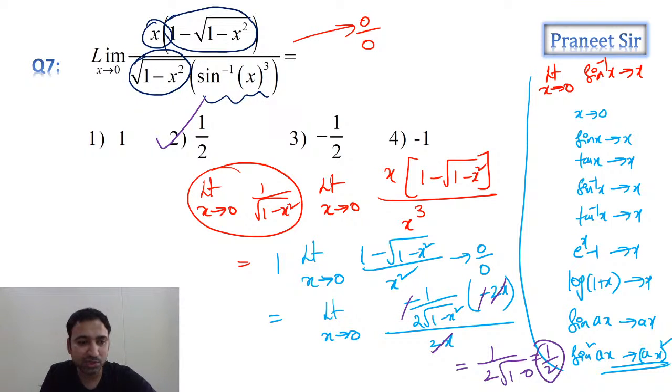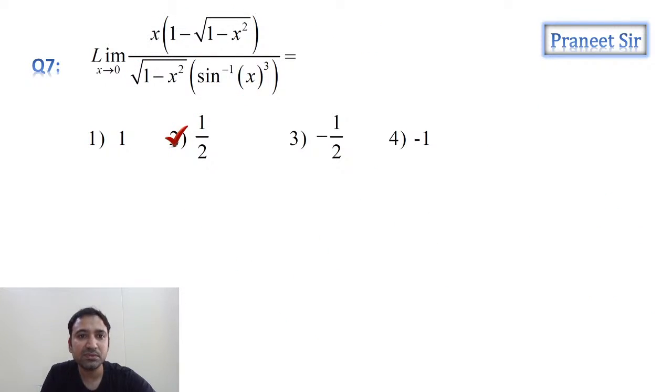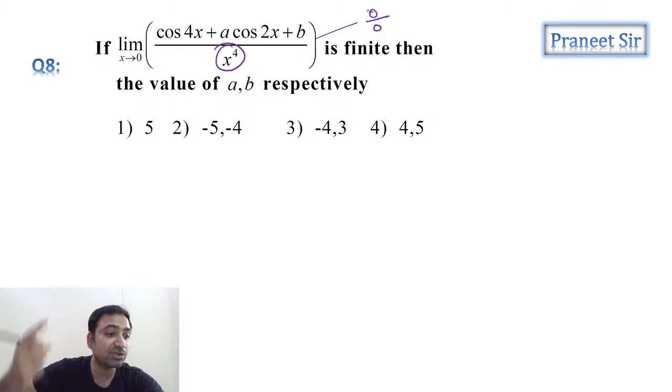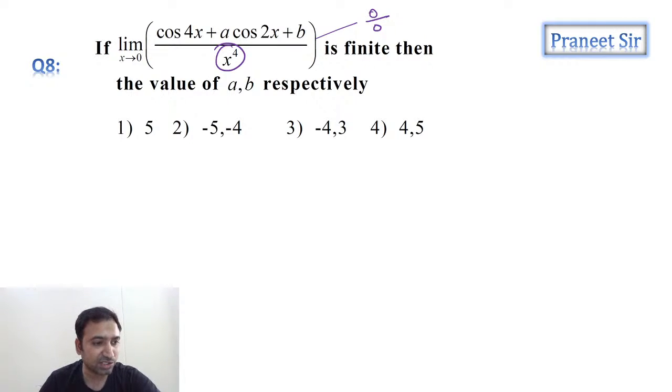Right, chalo guys, let's move to the next question. So this is the next question we have. He is saying it is finite, but in the denominator we're getting 0. That means compulsorily, if the denominator is 0, the numerator also should be 0. Why should it be 0? If the denominator is 0 and he is saying this entire limit is finite, then compulsorily the numerator also should be 0, so that we are able to apply L'Hospital rule.